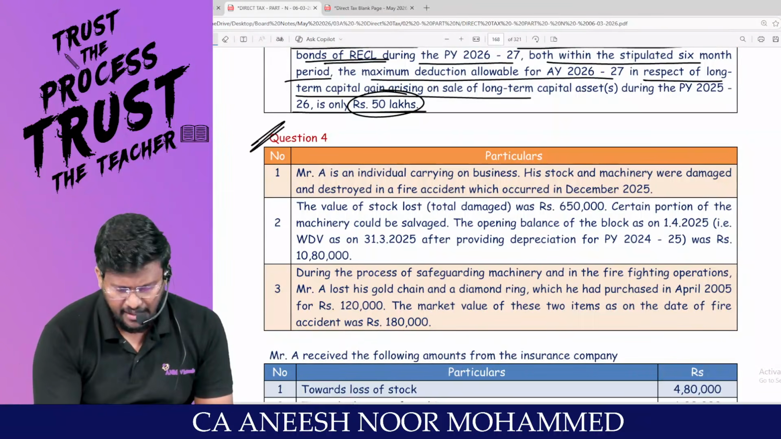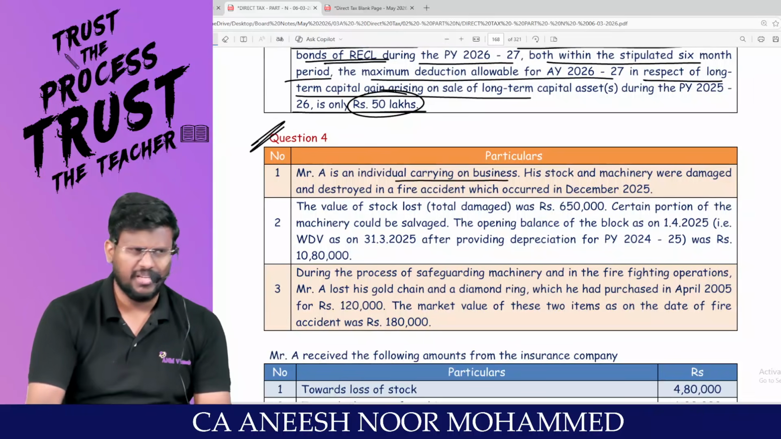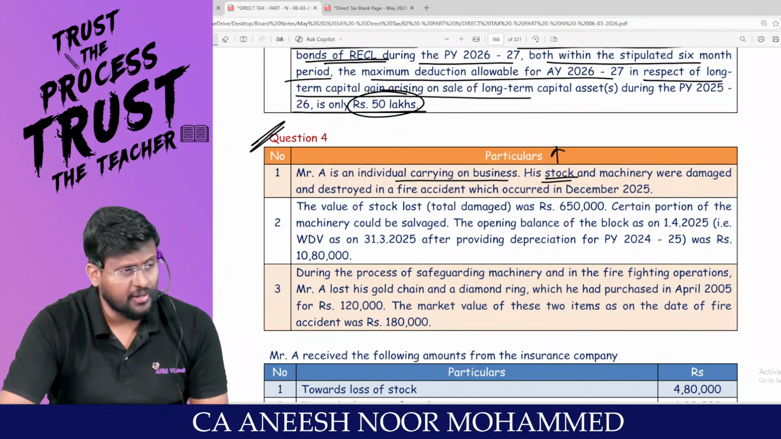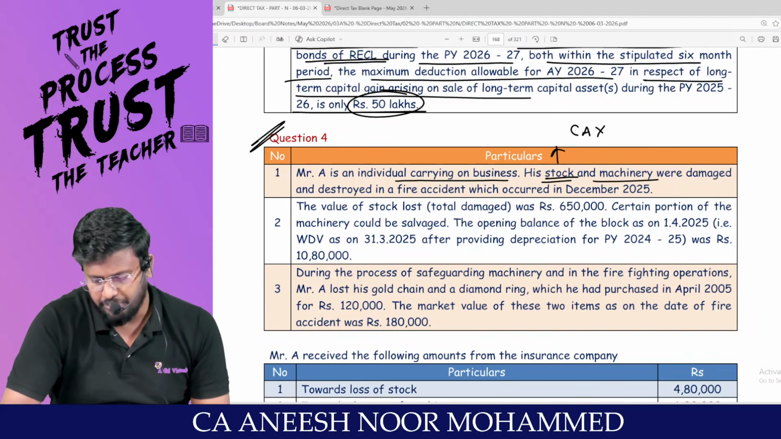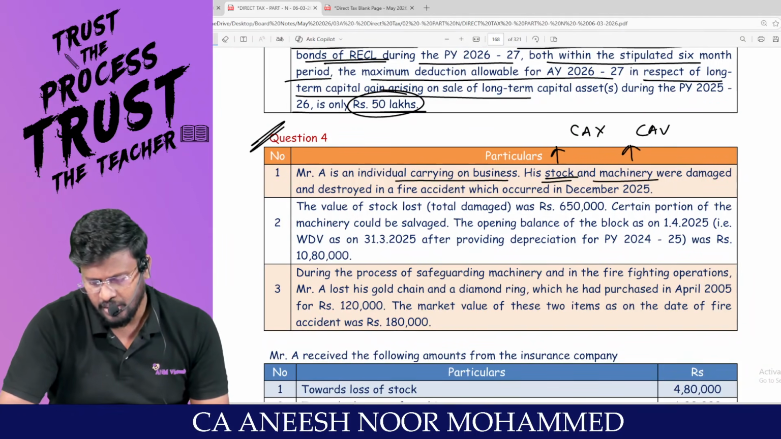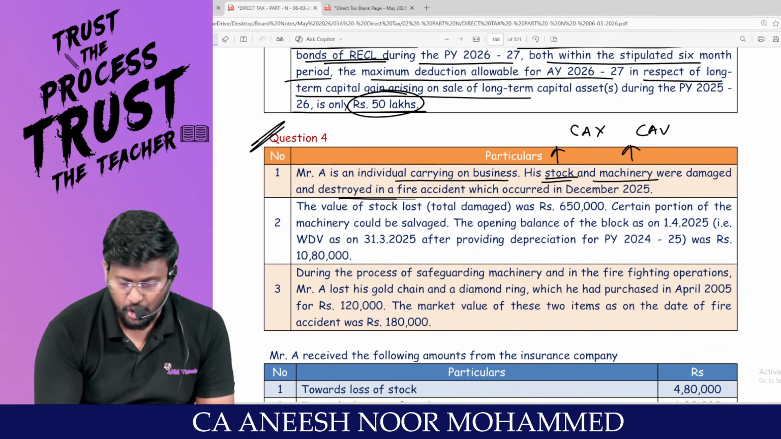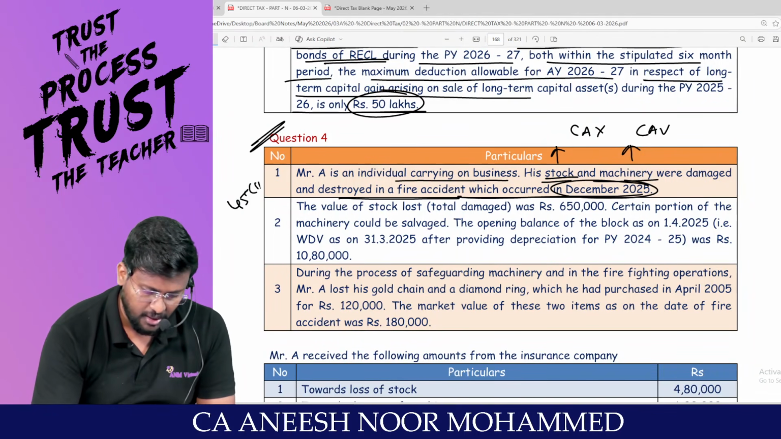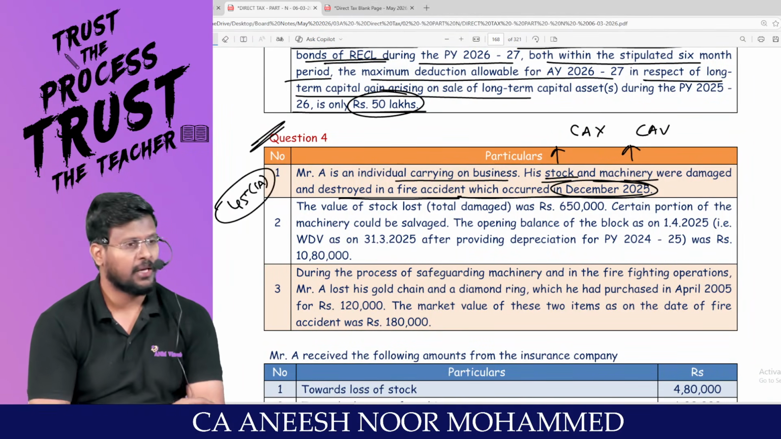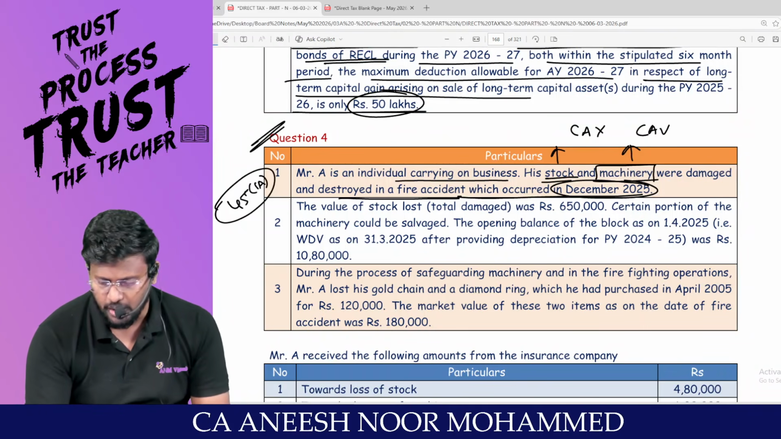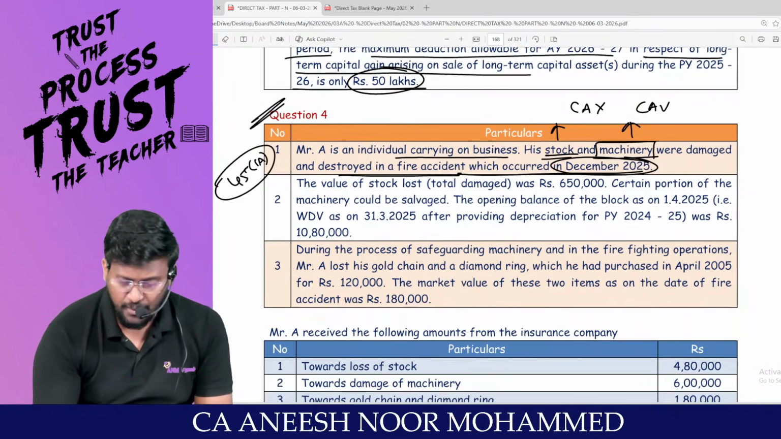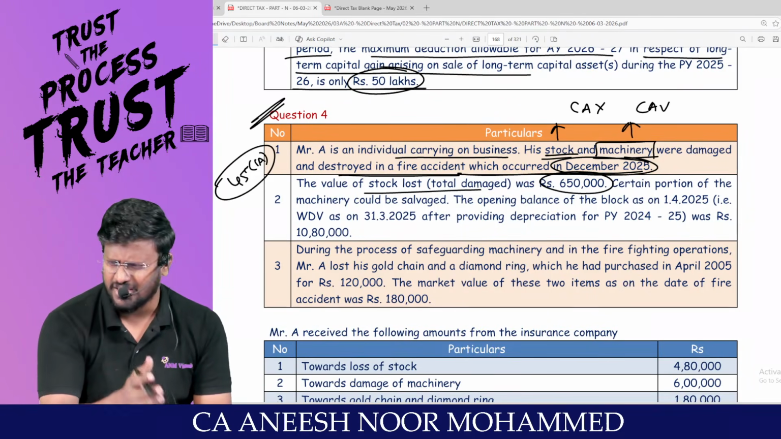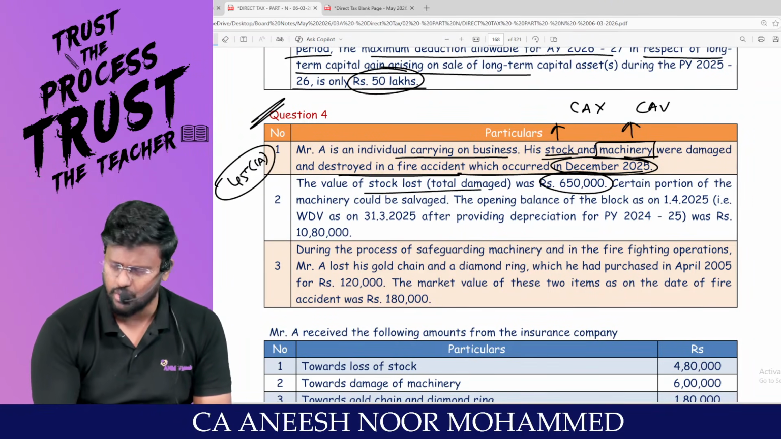Mr. A, an individual carrying on business. His stock, you tell me, is stock in trade a capital asset? No, sir. Machinery, is machinery a capital asset? Yes, sir. Were damaged and destroyed in a fire accident which occurred in December 2025. Section 45(1A) applies to amounts received from the insurance company, but that section is applicable only for machinery, not for stock. Value of stock lost, that is total damage, was 6,50,000. Debit the entire 6,50,000 to the P&L account because it's a business loss.